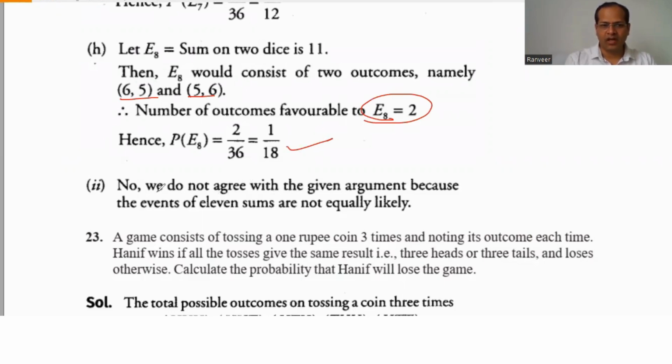Now, whatever the second question, we do not agree with the given argument because the events of the 11 sums are not equally likely. Whatever the probability we got for every number, that is different. So it is not equally likely.